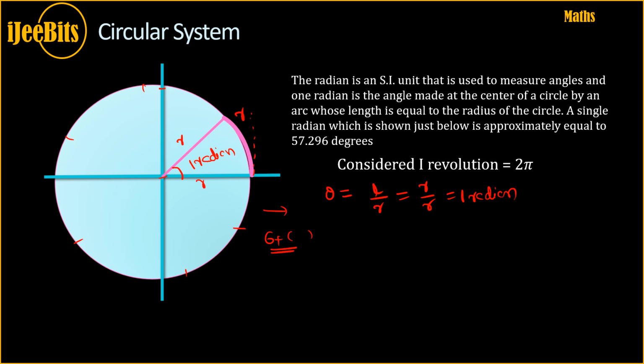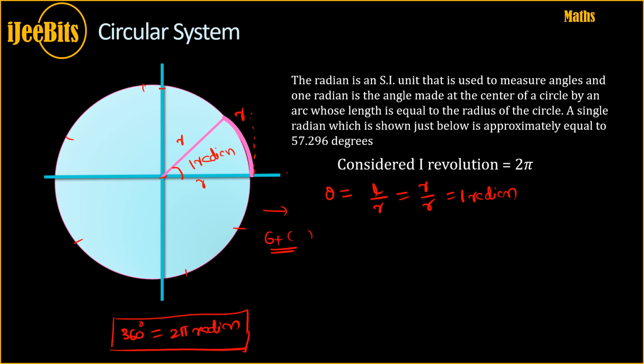So one complete revolution is 2 pi radians, 0 to 2 pi, a complete circle. In the previous system, 360 degrees in the degree system is equal to 2 pi radians in the circular system. This is the relationship. Making use of this, we can convert values from degree to radian and radian to degree.